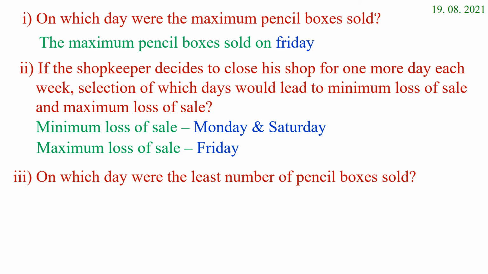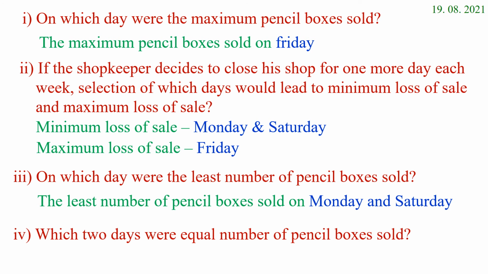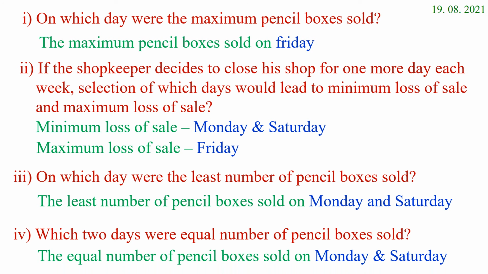On which day were the least number of pencil boxes sold? The least number of pencil boxes were sold on Monday and Saturday. Which 2 days were an equal number of pencil boxes sold? The equal number of pencil boxes were sold on Monday and Saturday.